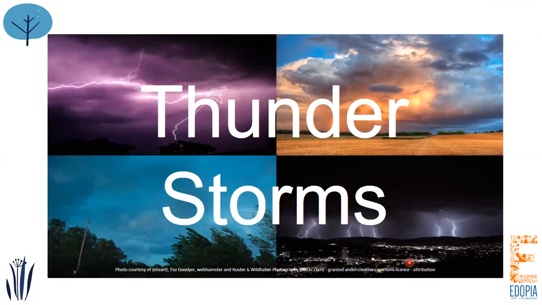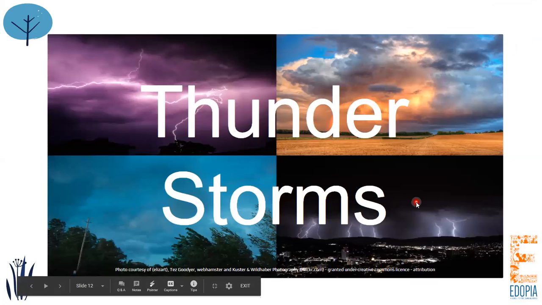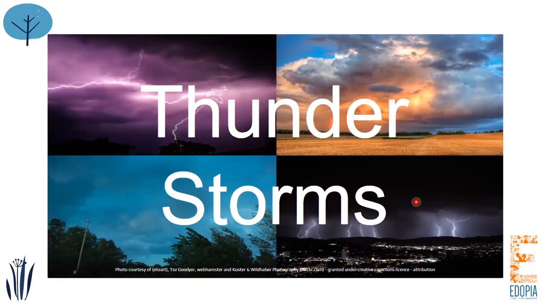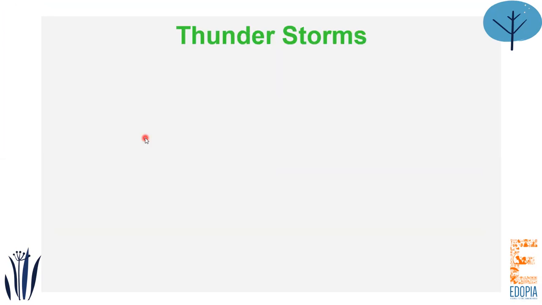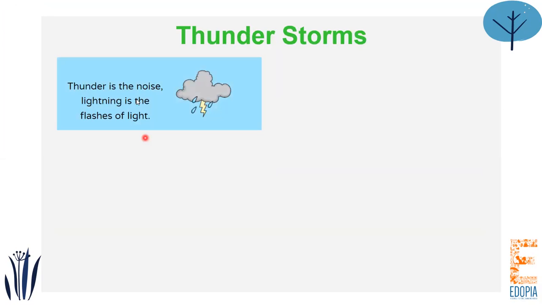Okay, so the last weather which affects us is thunderstorms. I know thunderstorms can be very scary for some of us. Okay, so can you see these flashes of light? This is called lightning. And thunder is basically the sound you hear when there is lightning in the sky. So thunder is the noise and lightning is the flashes of light you see in the sky.